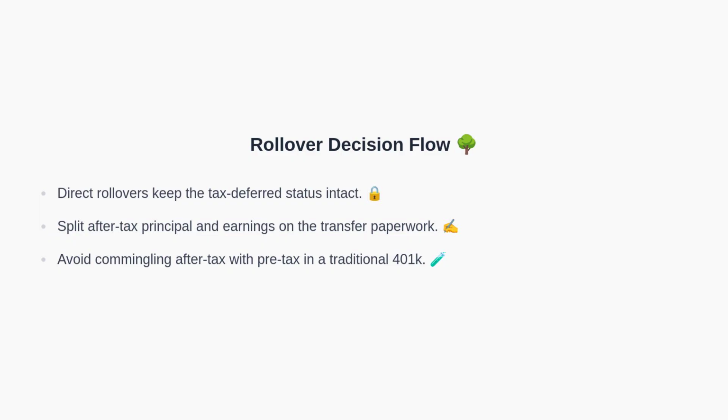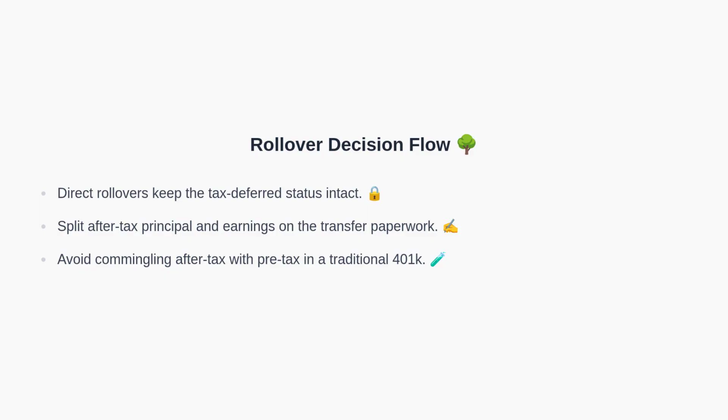This flowchart shows the routing choices. If the funds are pre-tax 401k, use a direct rollover to a traditional IRA or to your new employer's 401k. If the funds are Roth 401k, move them by direct rollover to a Roth IRA or Roth 401k. If they are after-tax non-Roth, split the money. Send the principal by direct rollover to a Roth IRA and route the earnings either to a traditional IRA to avoid current tax or to a Roth IRA if you are intentionally converting and ready to pay the tax.